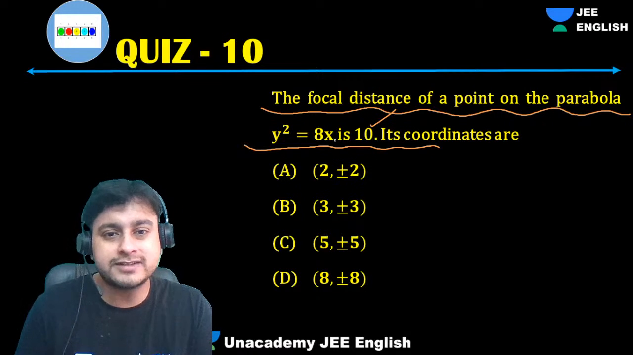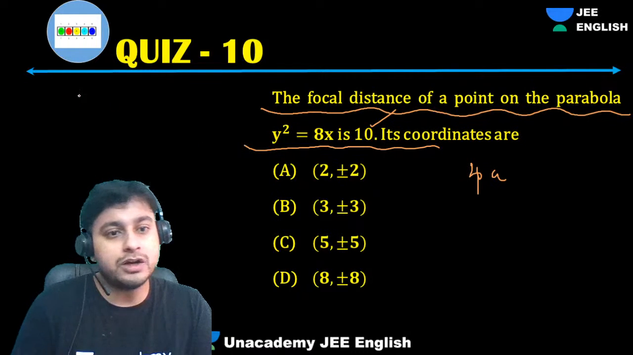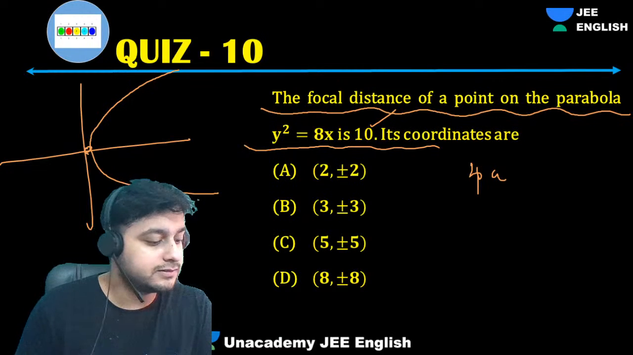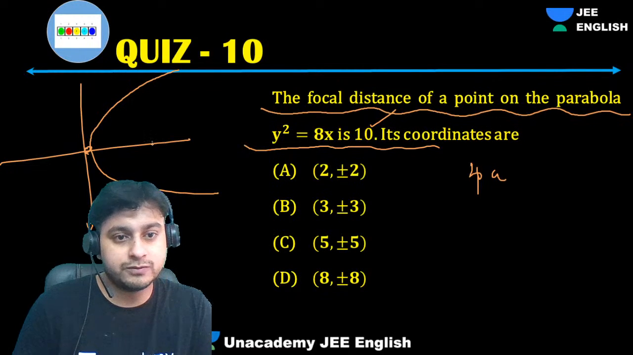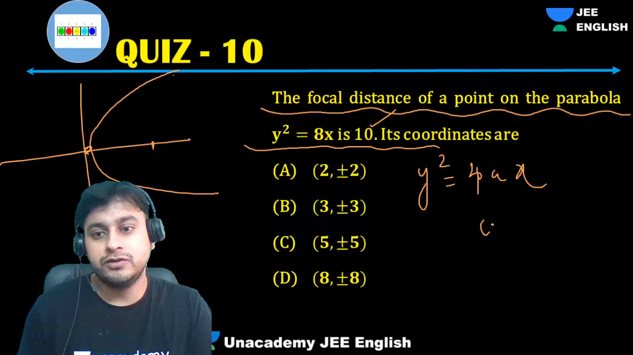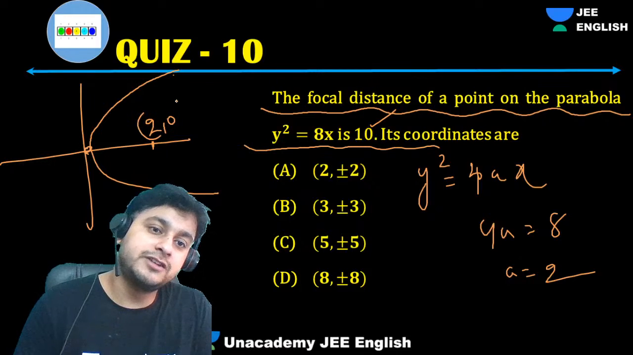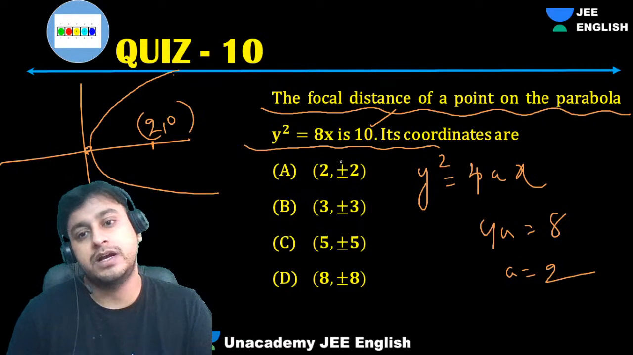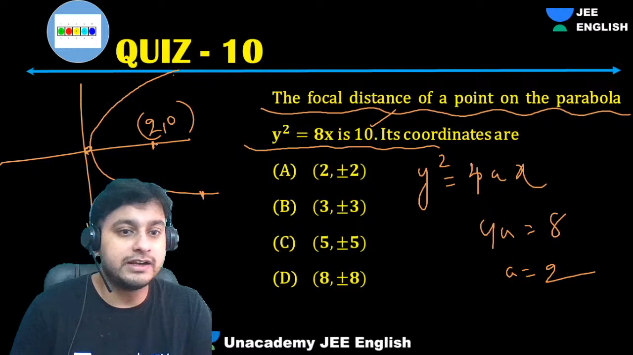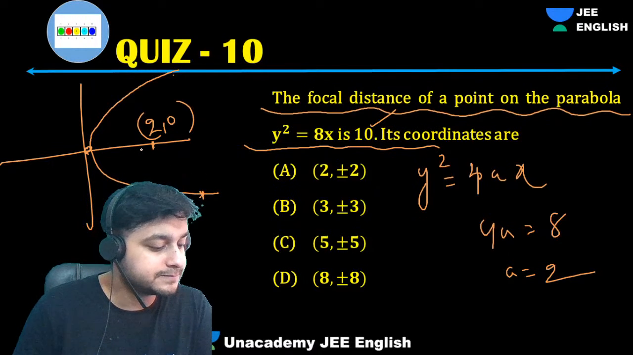Come on guys, what is the focus? It is a rightward facing parabola. Yes, Papi Reddy, easy. Very good. Comparing with y square equals 4ax, you'll get 4a is 8, a is 2. So the focus is 2 comma 0, guys. A comma 0 is the focus. So guys, tell me which point will have distance 10 from this. Focal distance means distance of the point from the focus.